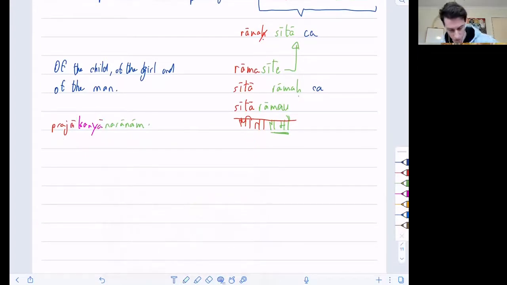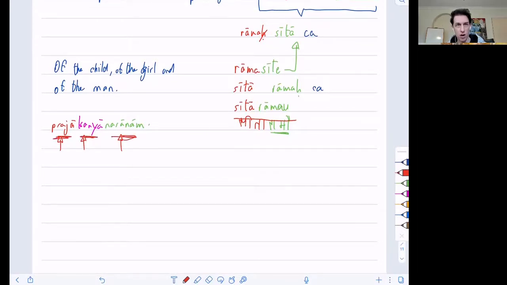How do you know that it's saying of one child, of one girl, and of many men? Or it could be saying of two children, of two girls, and of many men. You see that? Because we don't have any information here. We just see one, and then we see many here.